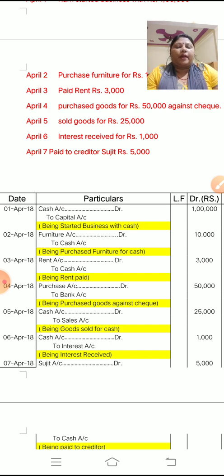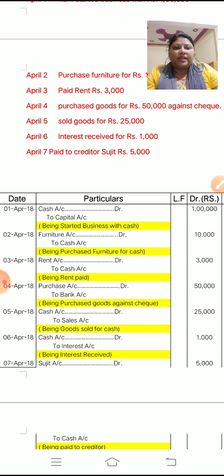Now which rule do you have to apply here? Here you have to apply the nominal account rule. In this, all expenses and losses will be debited. So rent, you have to write on the debit side. Rent account debit to, now paid rent. In which form can you pay the rent? Cash form. So you have to write to cash account.